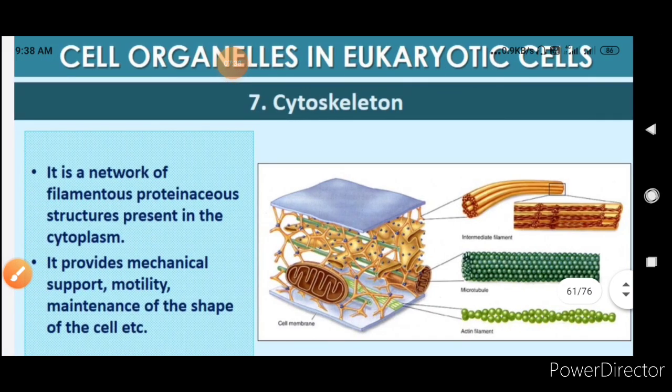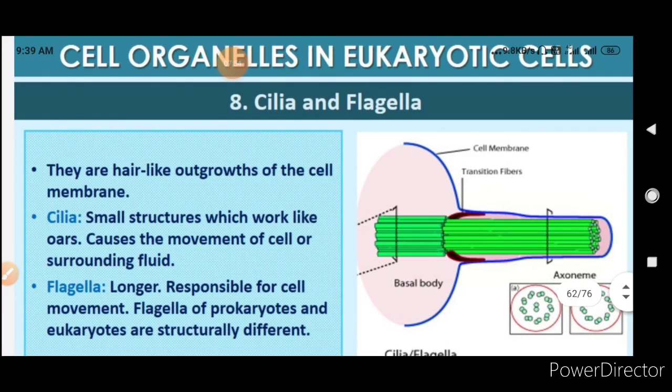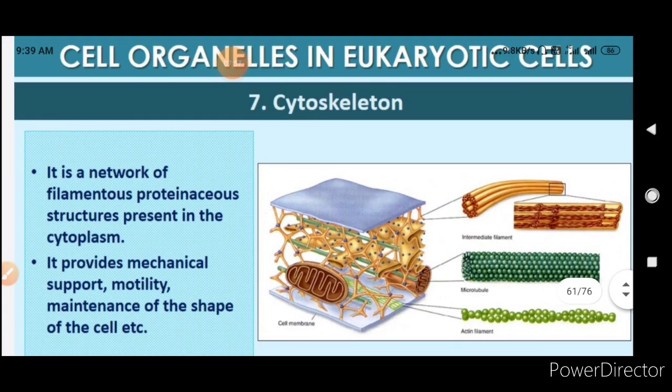We talked about the cytoskeleton. What is the cytoskeleton? It is a network of filamentous protein structures present in the cytoplasm. It provides mechanical support, motility and maintenance of the shape of the cell. Like pillars, we need pillars for a building to stand against gravitation. So the cell also needs a cytoskeleton in which every organelle is fixed at a particular place, and all the processes go on inside the cell properly.